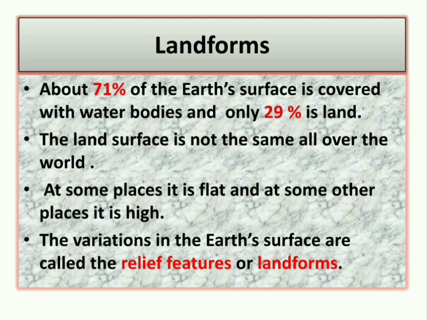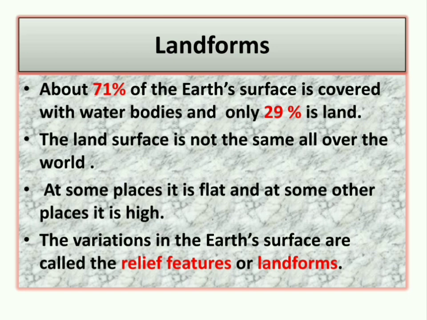The land surface is not the same all over the world. At some places it is flat and at some other places it is higher. The variations in the earth's surface are called the relief features or landforms.